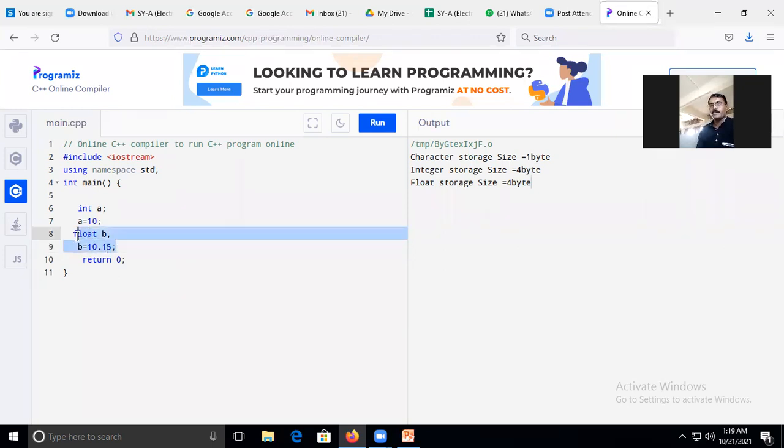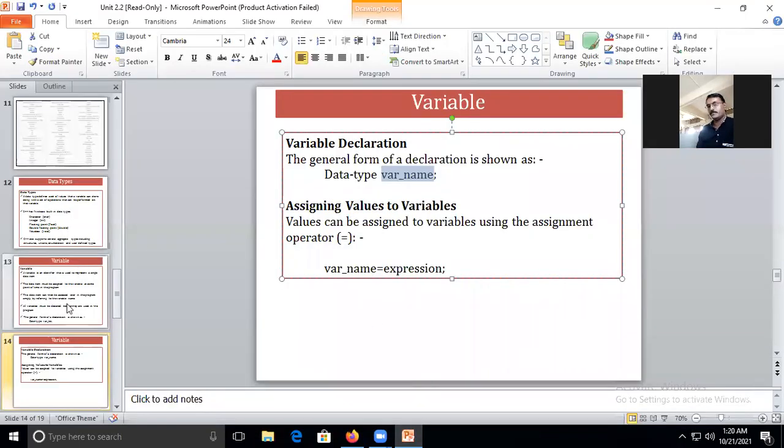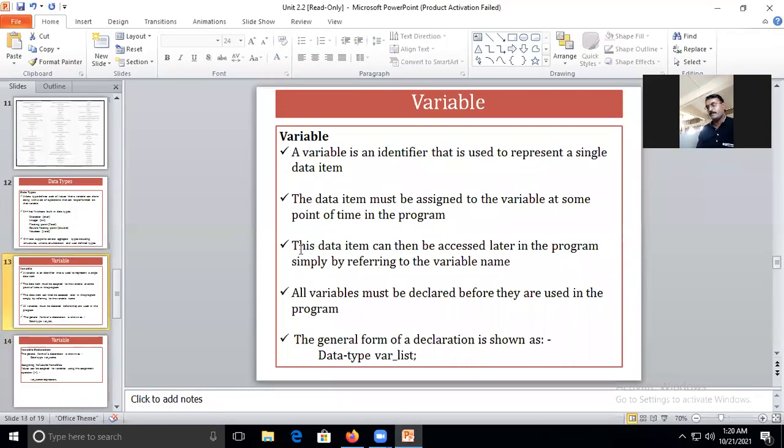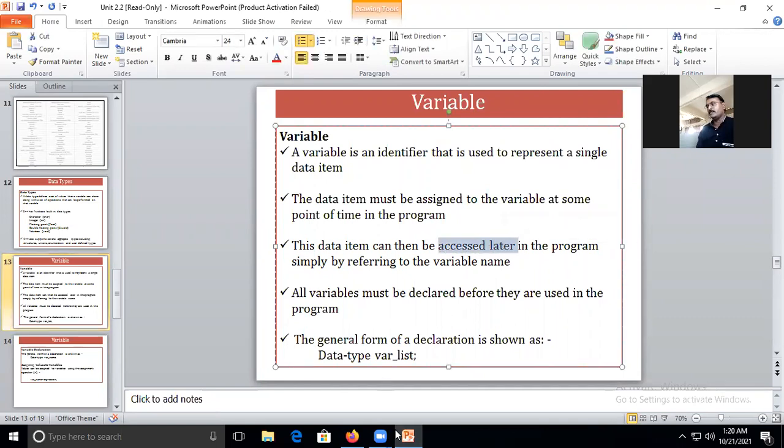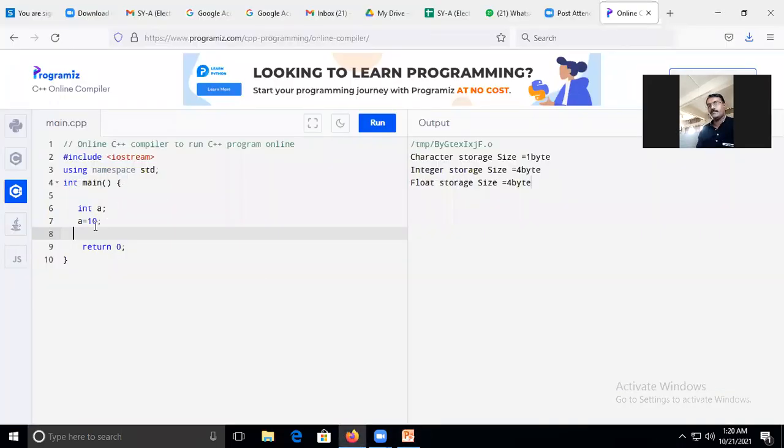Okay, now in the latter phase we have come across one statement. See, once it is declared, it can be accessed in the program. When I declare a is equal to 10, I can access a is equal to 10 within this open curly bracket and close curly bracket n number of times.